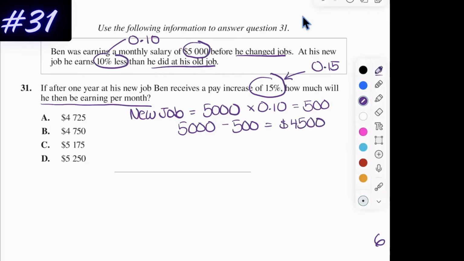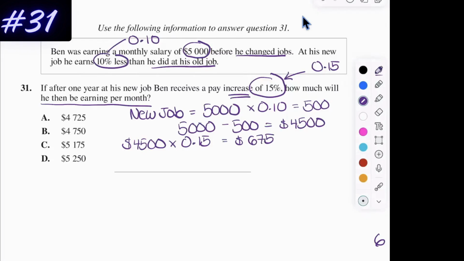Now we know that he got an increase of 15%. So we're going to take the money that he's getting at the new job, so the 4,500, and we're going to multiply that by the 15%. The reason we're doing that, I forgot to mention, is when we see a percent and it says of something, we can consider that as multiplying. So, sorry, I'm going to change that 15% to 0.15. That's going to end up being $600.75. So this is his actual increase, right? Because it says he got an increase of 15%.